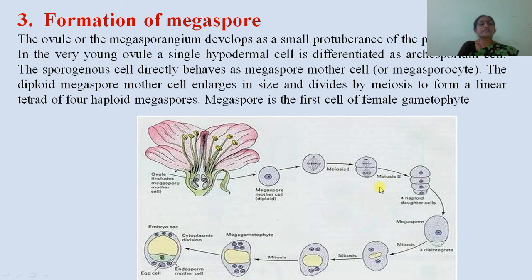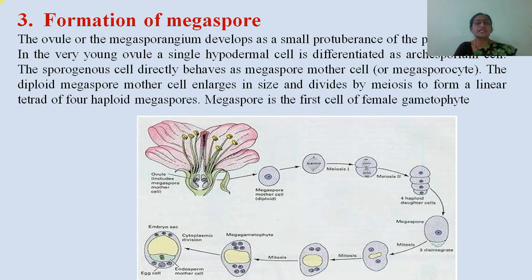Then the third one is the formation of megaspore. The ovule or the megasporangium develops as a small protuberance of the placental tissue. In the very beginning, in a very young ovule, a single hypodermal cell is differentiated as archesporial cell.